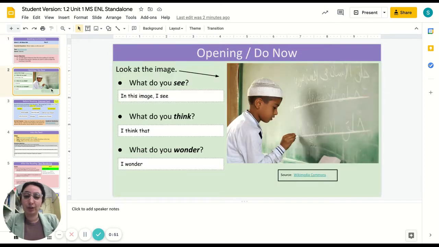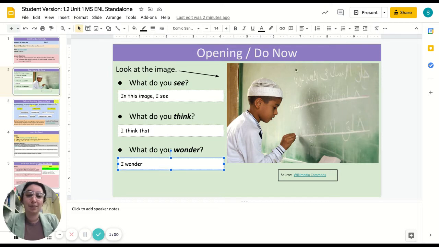So I am going to go through what this lesson has. The lesson starts with an opening do now routine. As you can see, there are already boxes populated for students to be able to type their answers. So this lesson can be assigned to students directly on Google Classroom.